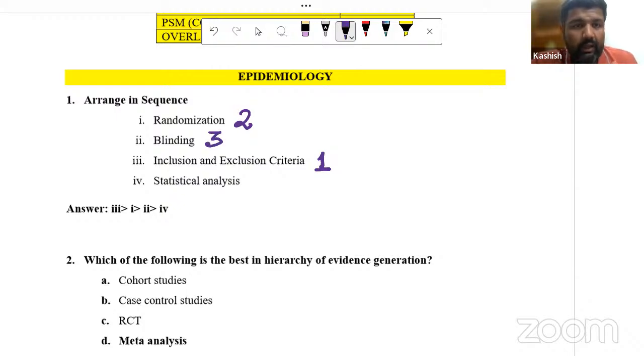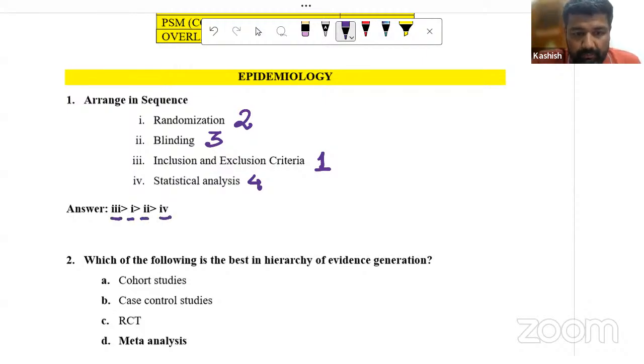A quick recap: the blinding is of 3 types, single blinding, double blinding, and triple blinding. After that, we do statistical analysis. So here the correct sequence is option 3, option 1, option 2, and option 4.